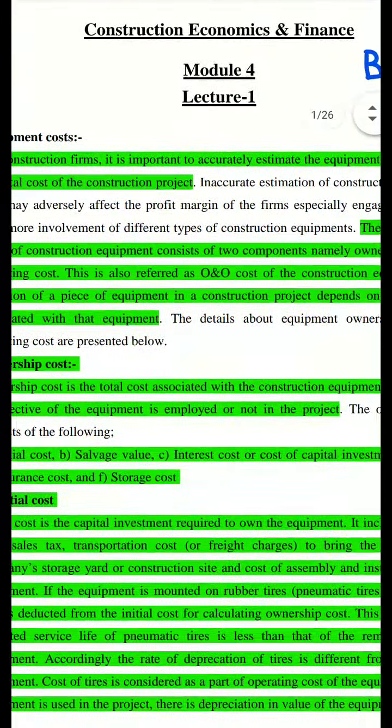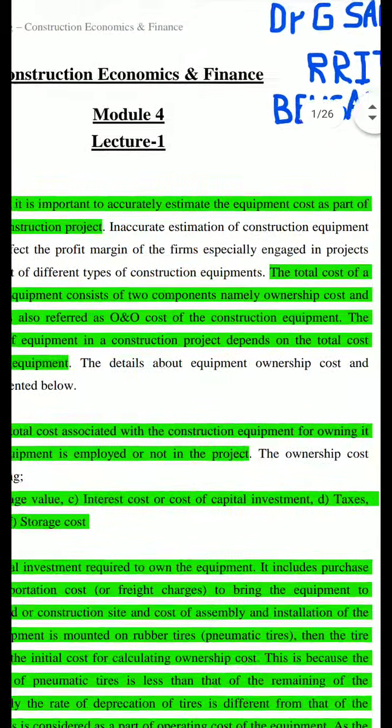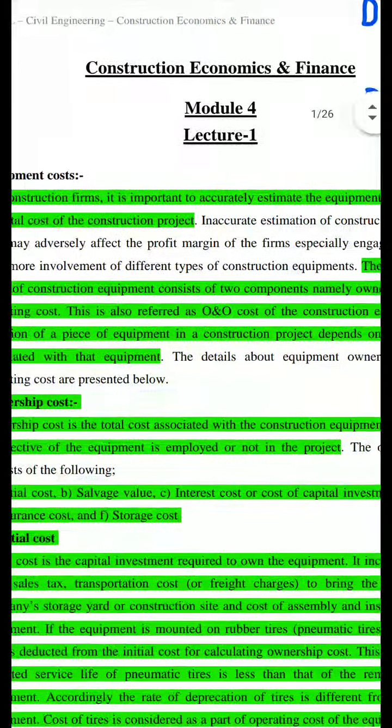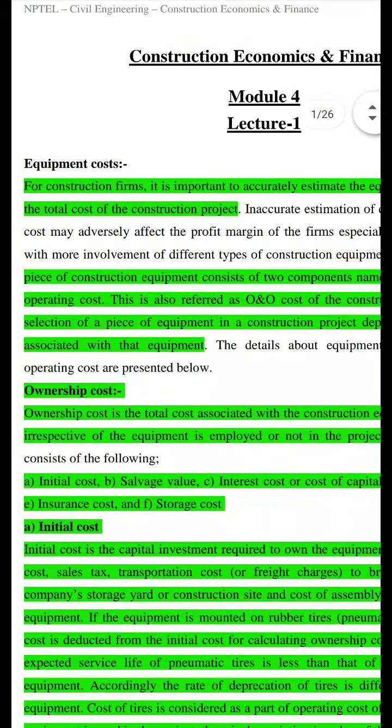The selection of a piece of equipment in a construction project depends on the total cost associated with that equipment. It is the sum of the operating cost and ownership cost; both together form the total cost. So one should be able to accurately estimate these two costs together.